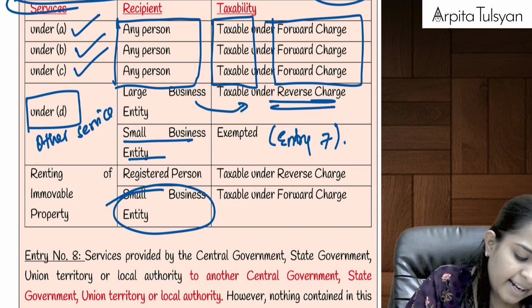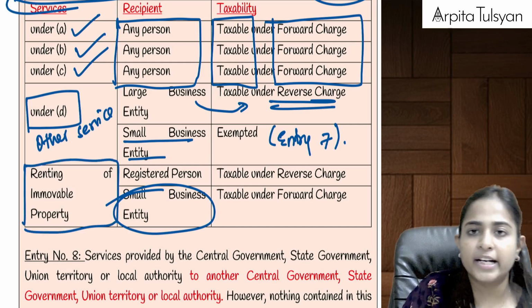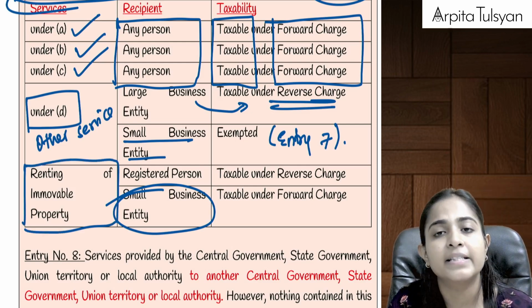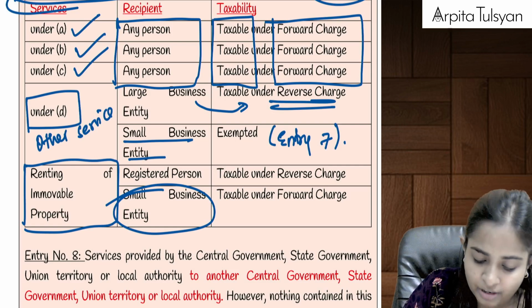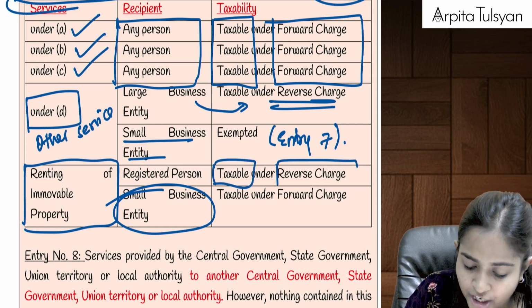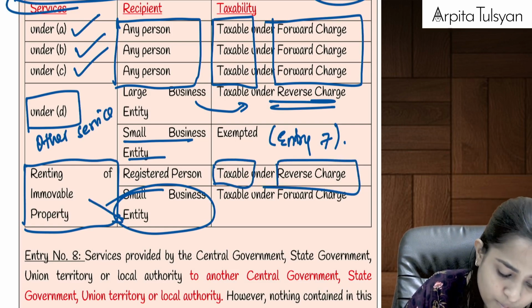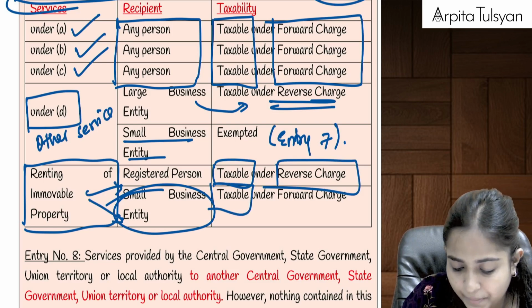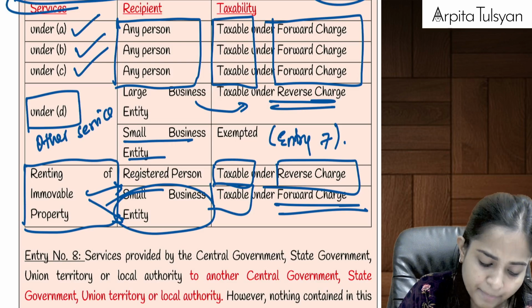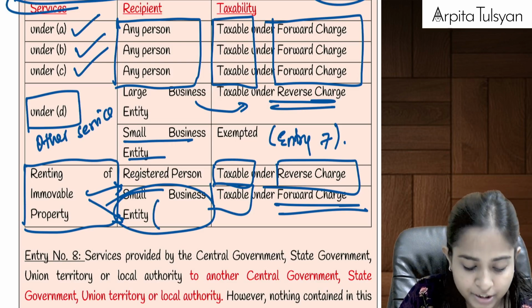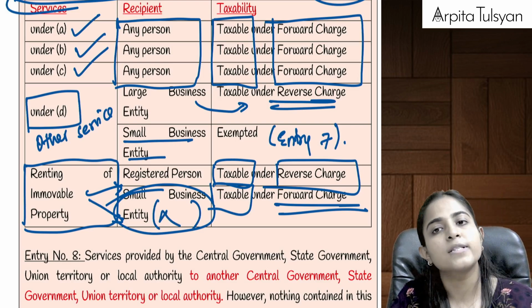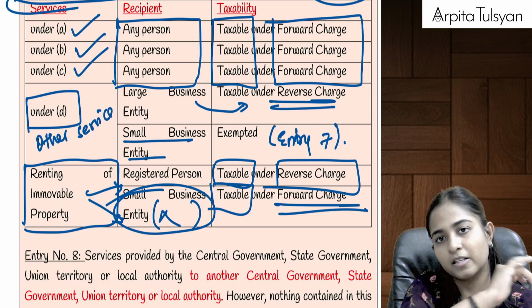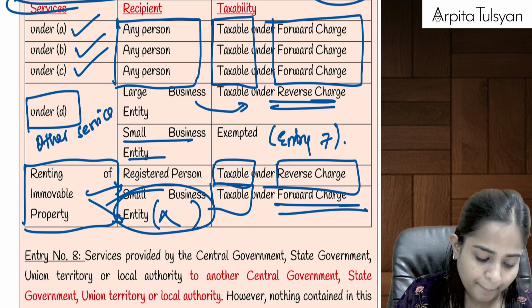Right? And then renting of immovable property, just now we studied renting of immovable property. If it is done to a registered business entity, then RCM will be applicable, so taxable under reverse charge mechanism. But if it is given to a small business entity, then it will be taxable but under forward charge mechanism, because the small business entity, as per last year's turnover, was not required to get itself registered, so we are not shifting the responsibility to the small business entity. The responsibility is going to be on the supplier itself.